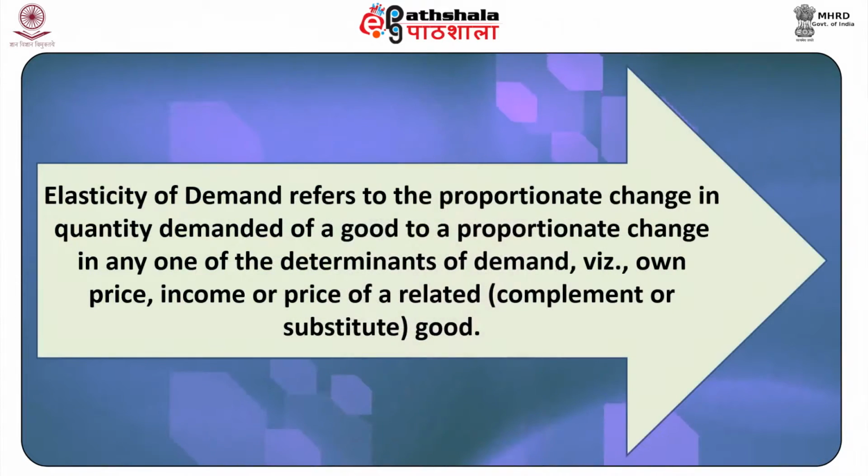Income elasticity measures the percentage change in Qx for a certain percentage change in income M. Elasticity of demand refers to a proportionate change in quantity demanded of a good to a proportionate change in any of the other determinants of demand, be it own price, income or price of a related good.